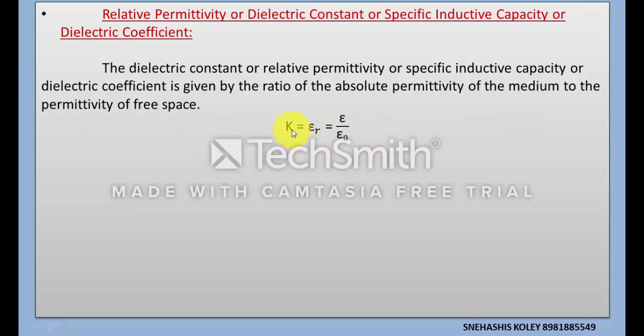It is sometimes denoted by capital K, the dielectric constant. The dielectric constant signifies how much electric field the medium can resist.